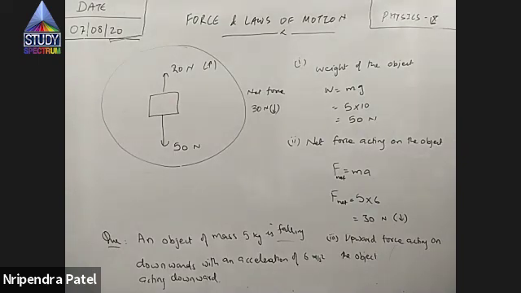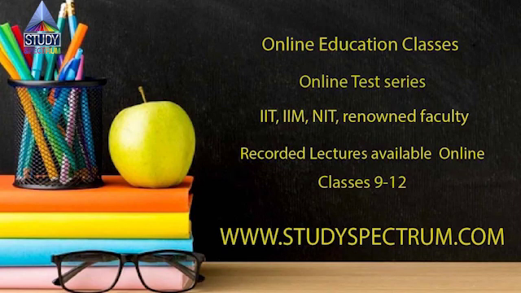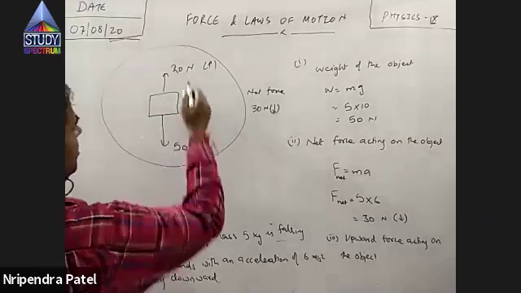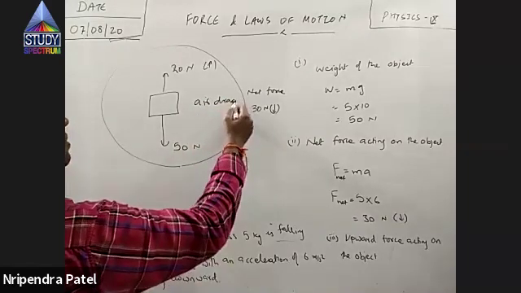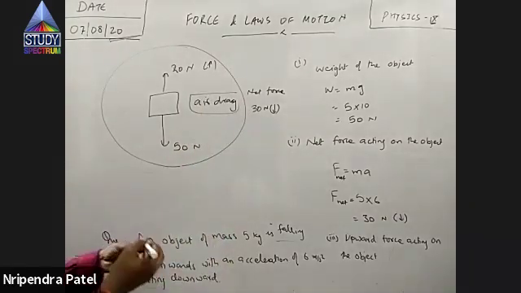Is it clear? Sir, which force was acting upwards? It may be drag force. It might be air drag. You don't need to name it. Or somebody might be applying it.